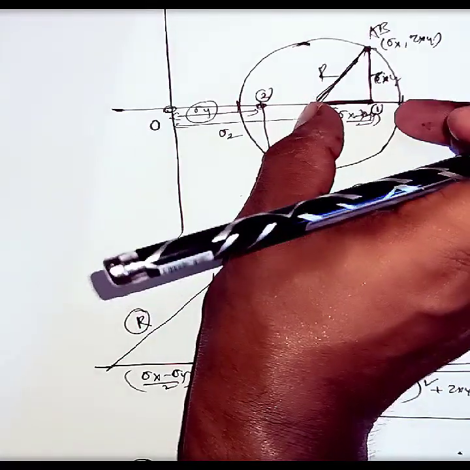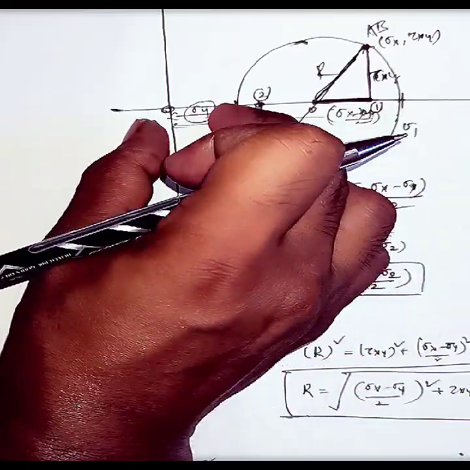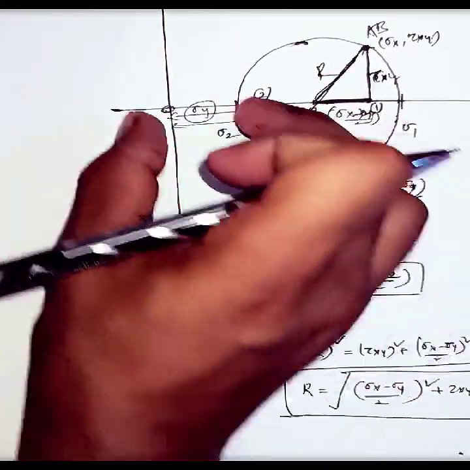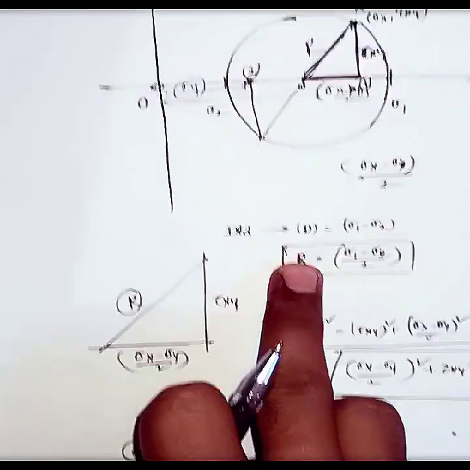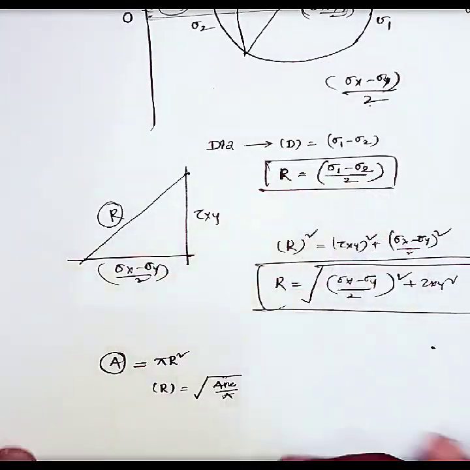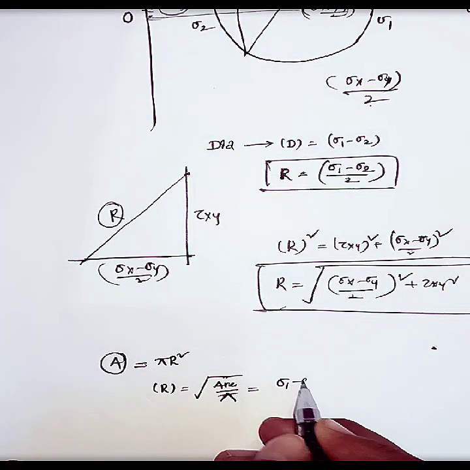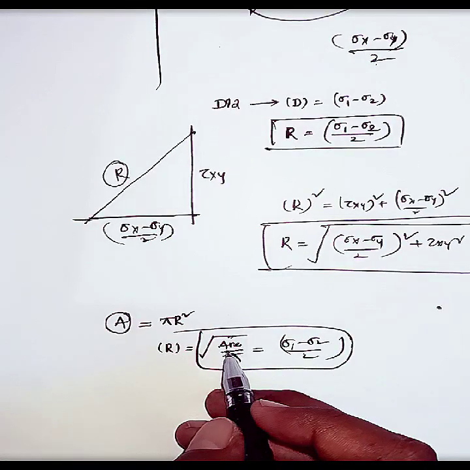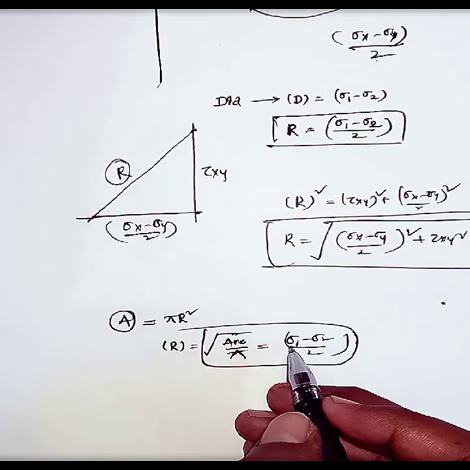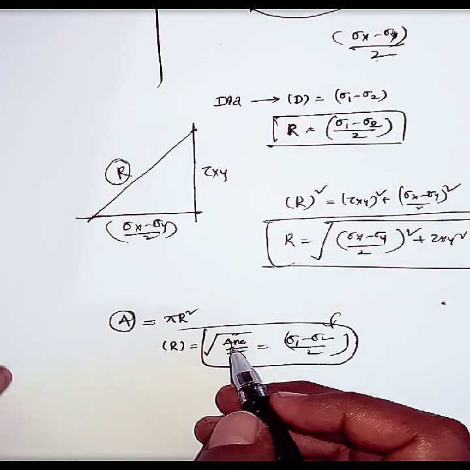Here this is sigma 1, this is sigma 2. If I subtract sigma 1 minus sigma 2, I will get the diameter of the Mohr circle, as I told before. This radius is nothing but sigma 1 minus sigma 2 by 2. That is, the radius is the square root of area by pi, which is nothing but sigma 1 minus sigma 2 by 2. From these two values, if I know the area value, I can easily find the maximum and minimum principal stresses. Yes or no? Sometimes they will ask questions like this also.